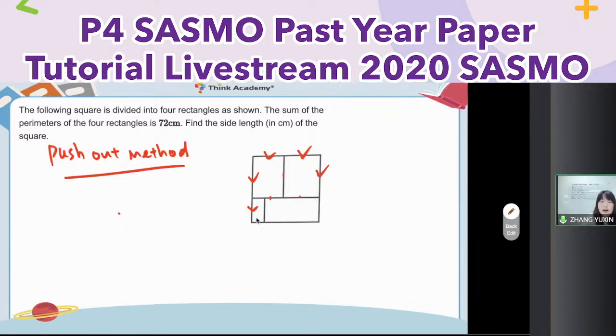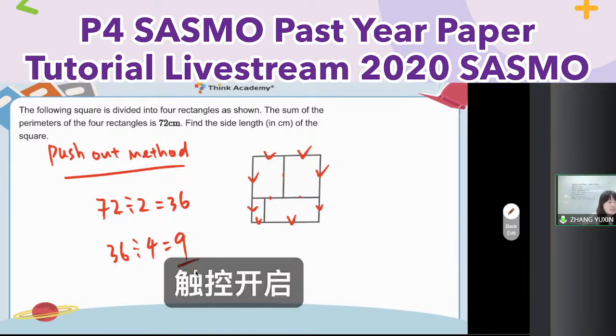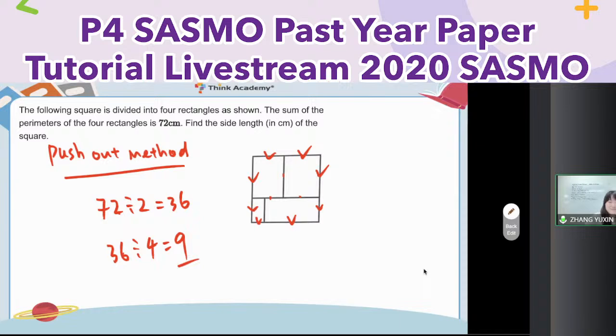Then this one also take half of it. Each rectangle, I only take half of it. So the sum of 4 rectangles, I can divide it by 2 directly. So perimeter of the whole square, 36. So 4 equal sides. 36 divided by 4 equal to 9 here. So this one is equal to 9 cm. Okay? As well, you also can use the push-out method, right?